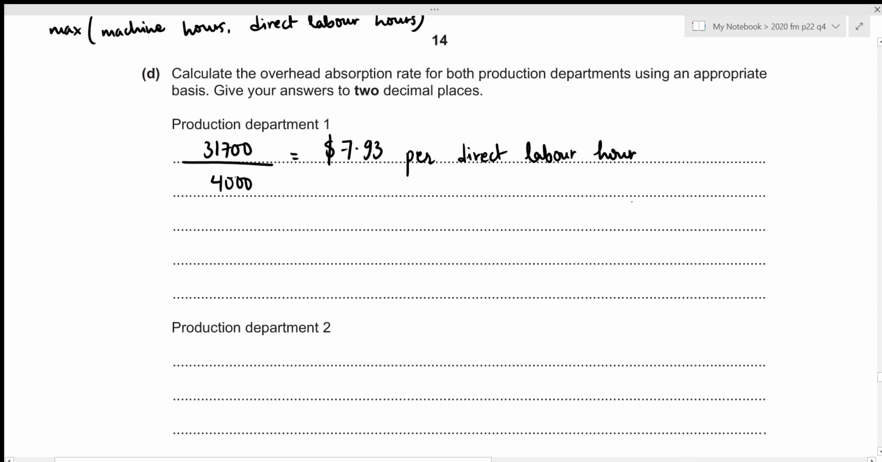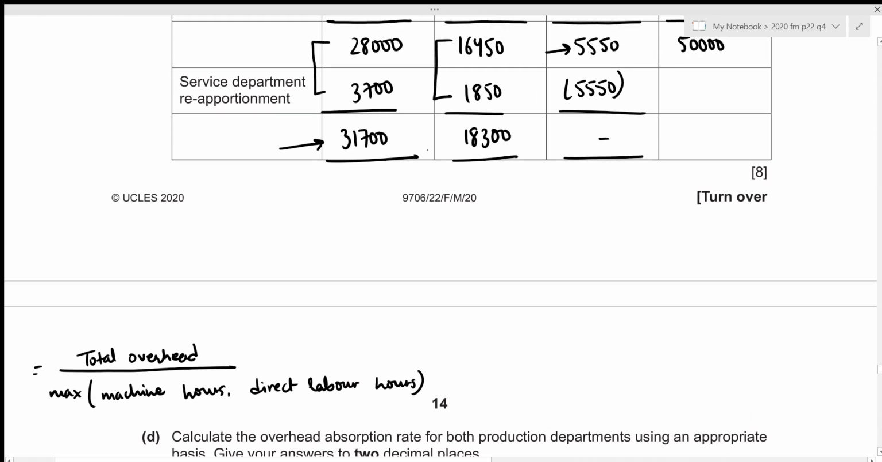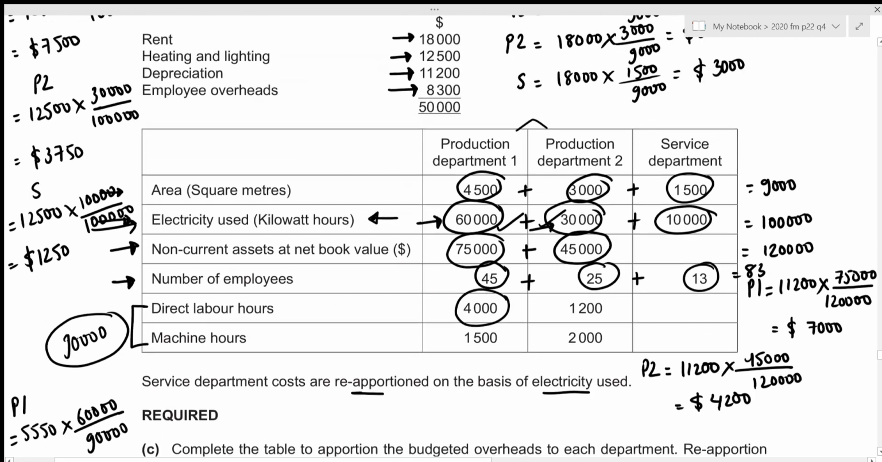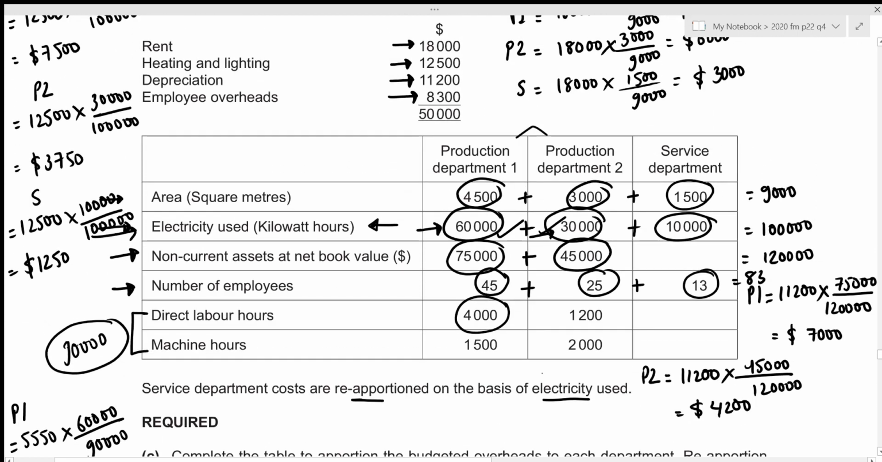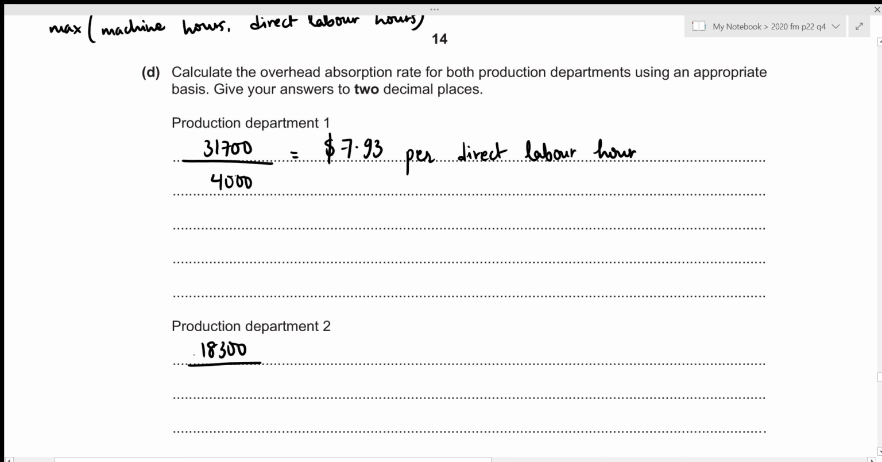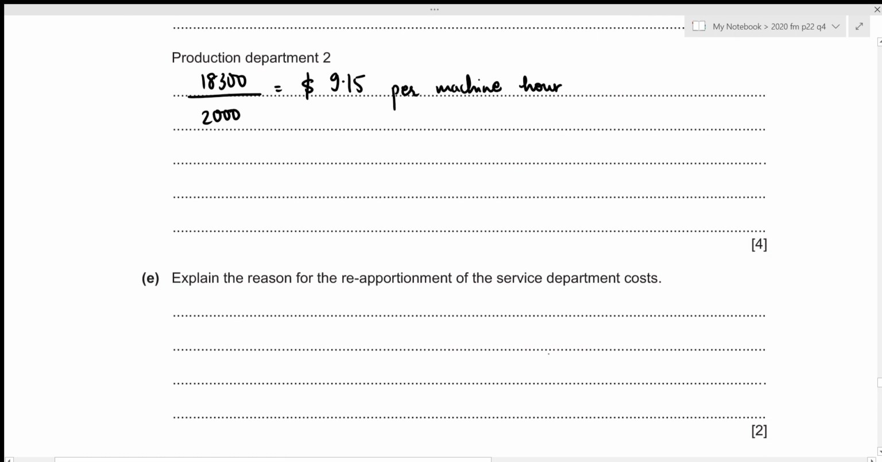Now we just repeat the same process for production department 2. We first start with the total overhead of 18,300. Now let's have a look above. We can see that for production department 2, the machine hour is the greater one. So we will be utilizing this number of 2,000. And this gives the overhead absorption rate to be 9.15. And our basis is machine hour. This concludes the fourth part. We can now move towards the fifth one.